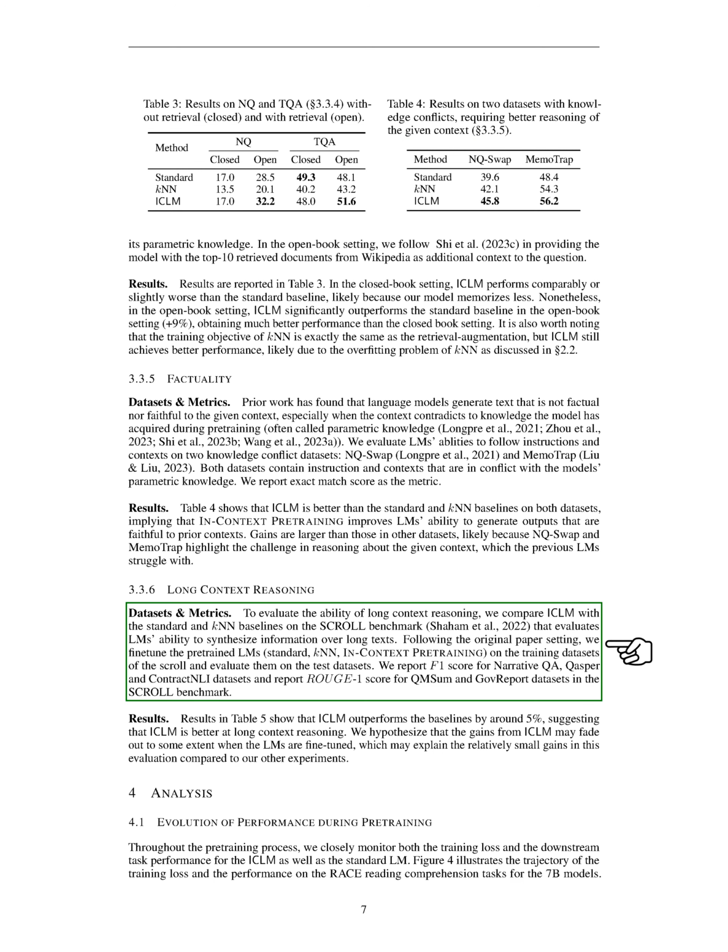To further evaluate the reasoning abilities of the models, we compared the ICLM with the standard and KNN baselines using the SCROLLS benchmark. This benchmark assesses a language model's ability to synthesize information across texts. We fine-tuned the pre-trained language models, standard, KNN, and in-context pre-training, on the training datasets of SCROLLS and evaluated them on the test datasets. We used the F1 score for the NarrativeQA, Qasper, and ContractNLI datasets and the ROUGE-1 score for the QMSum and GovReport datasets.